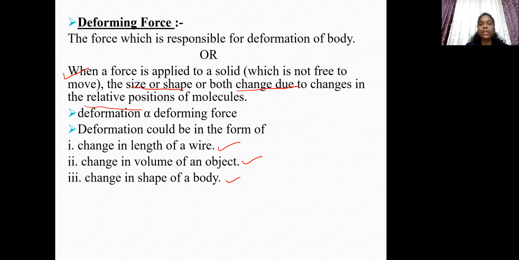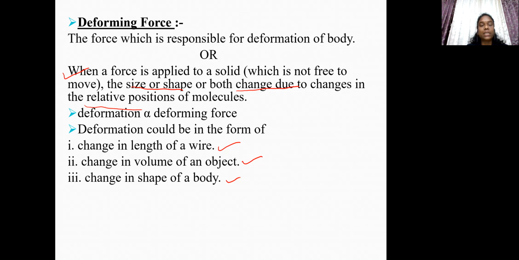We know that when force is applied at the ends of a rubber band, then it gets deformed. That means there is a change in shape and size of the rubber band. And when the applied force at the ends of a rubber band is removed, then rubber band regains its original shape and size. Similarly, when the external force is applied on the dough, then there is a change in shape and size of the dough, means dough gets deformed.